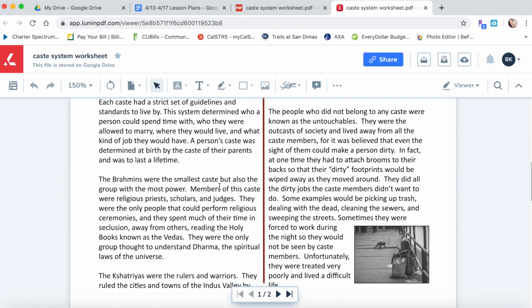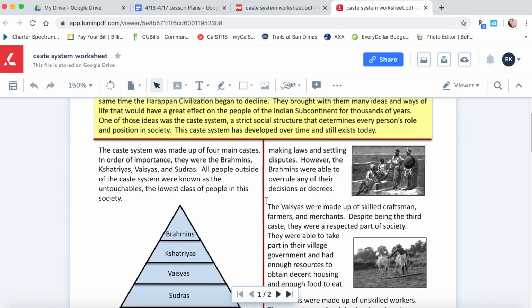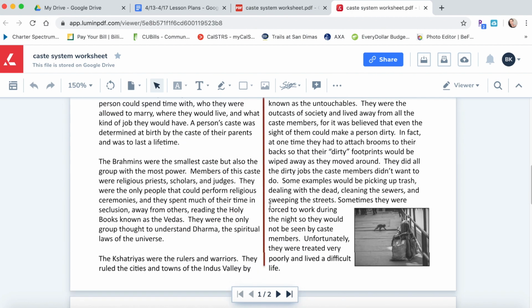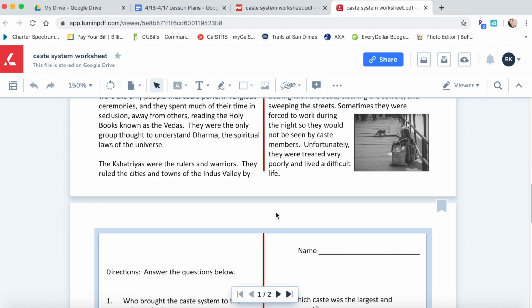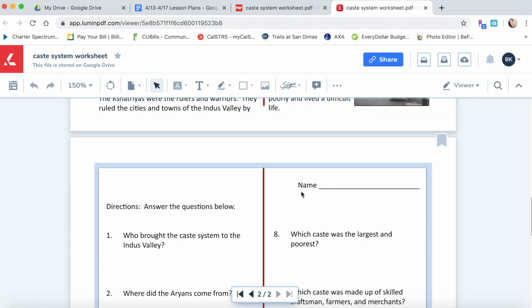Okay, so that's just a brief overview of the caste system in ancient India. Your textbook goes into detail as well, so if you want to learn more about it, go ahead and turn to lesson 1, and it will be in your textbook. But I felt like that was a really good summary of what the caste system is.